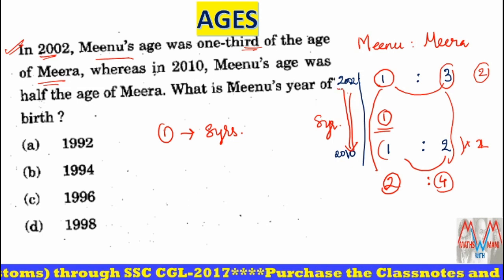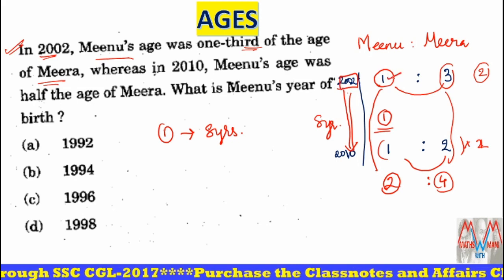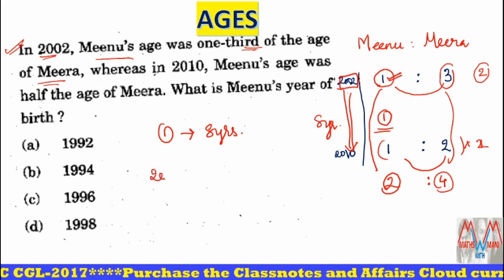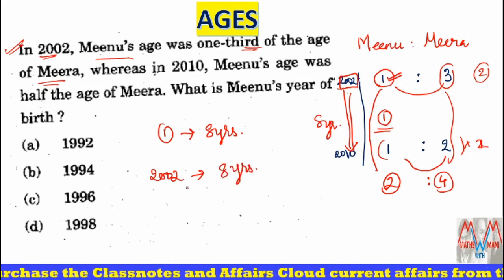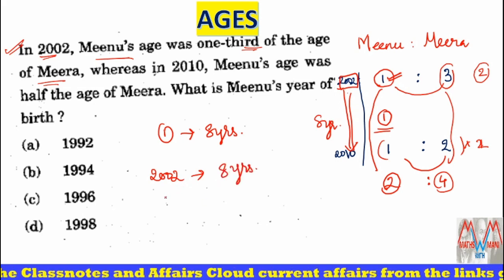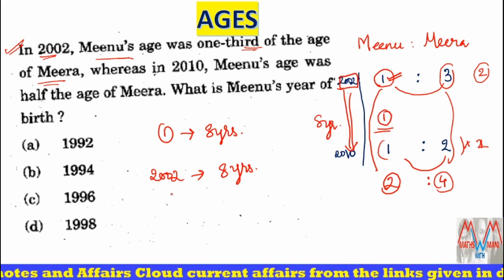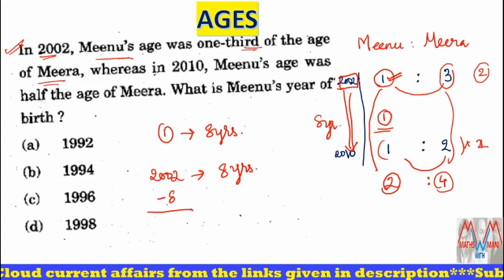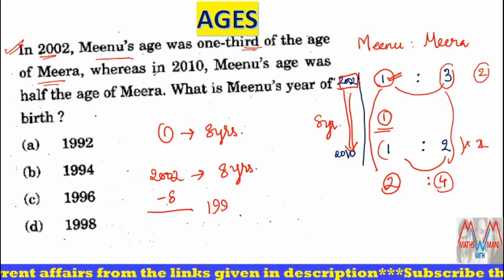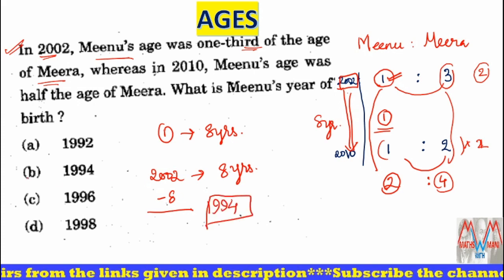Now you have to find out Meenu's year of birth. Observe, in 2002 what is Meenu's age? One part, that is, in 2002 Meenu's age is 8 years. So to find the year of birth of Meenu, you have to subtract 8 years from 2002. That is 1994, the year of birth of Meenu.